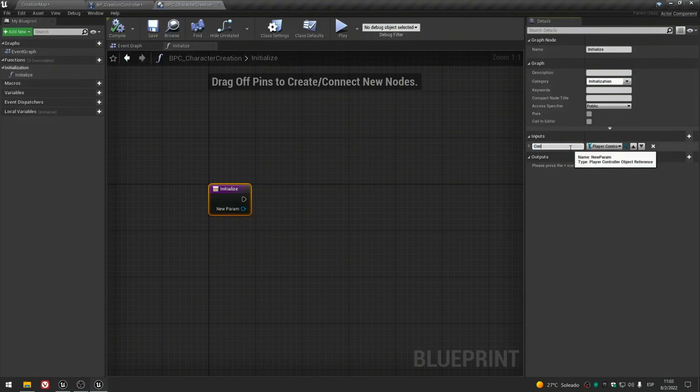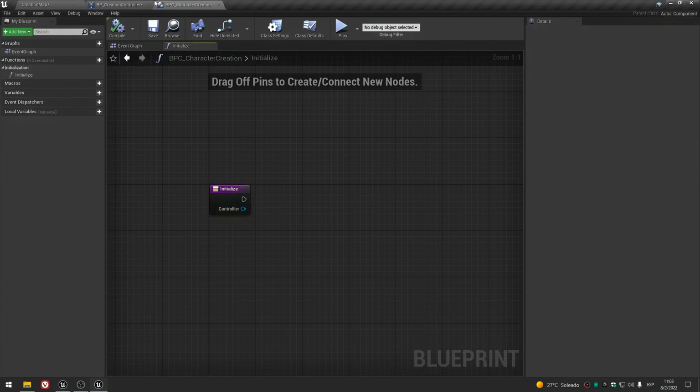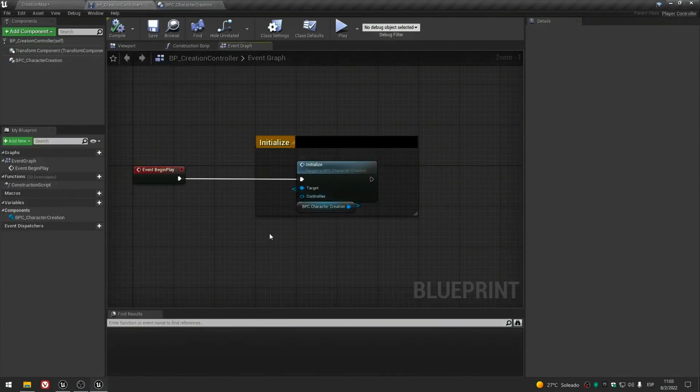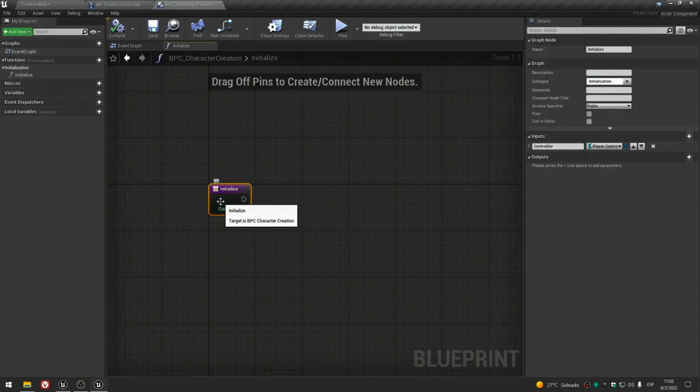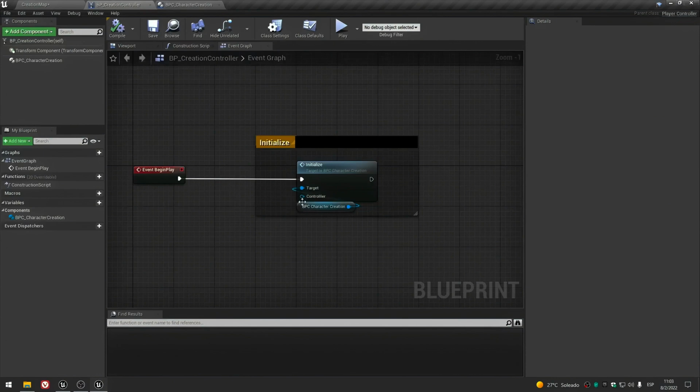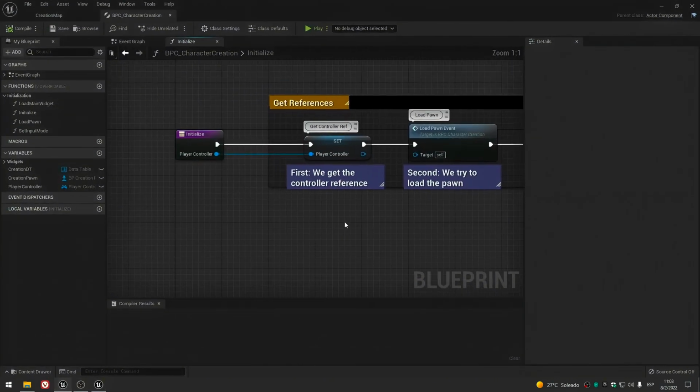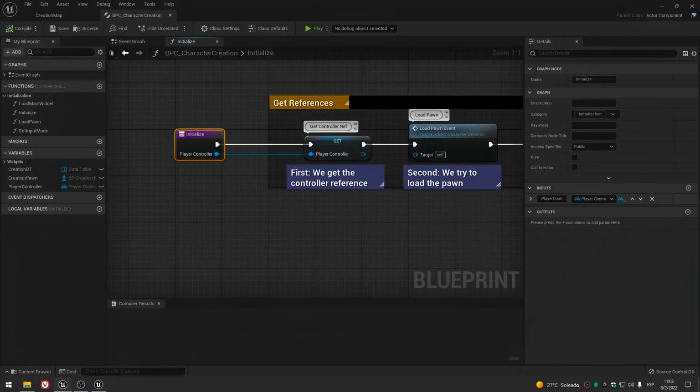And now if we come back to our controller on begin play, when we load initialize, you will see that our controller input is exposed. In fact, in Relation 5 I did exactly the same, but now that I see it, I call it player controller.